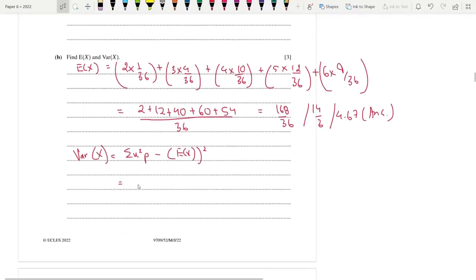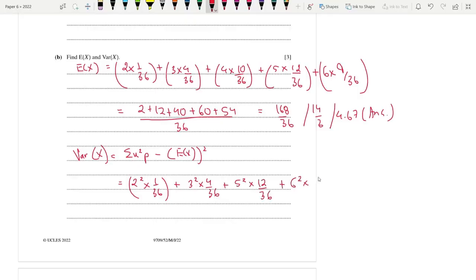So that's basically 2 square times 1 by 36 plus 3 square times 4 by 36 plus 5 square times 12 by 36 plus 6 square times 9 by 36. Wait, I missed 4, right? Sorry. Plus 4 square times 10 by 36. Sorry for my mistake. You should have written 4 earlier, but it doesn't really matter.